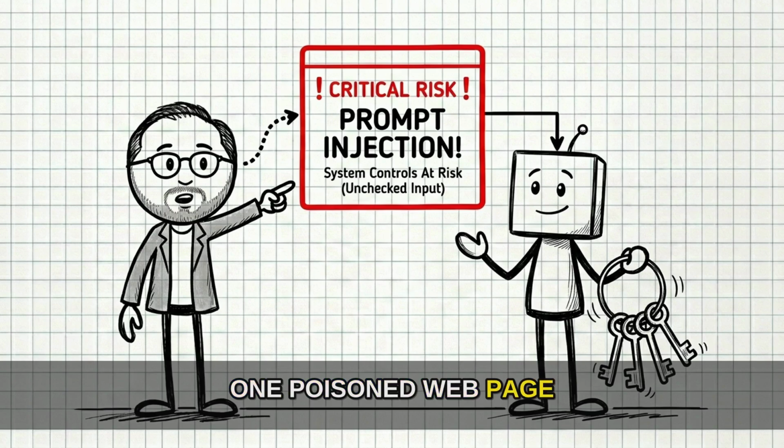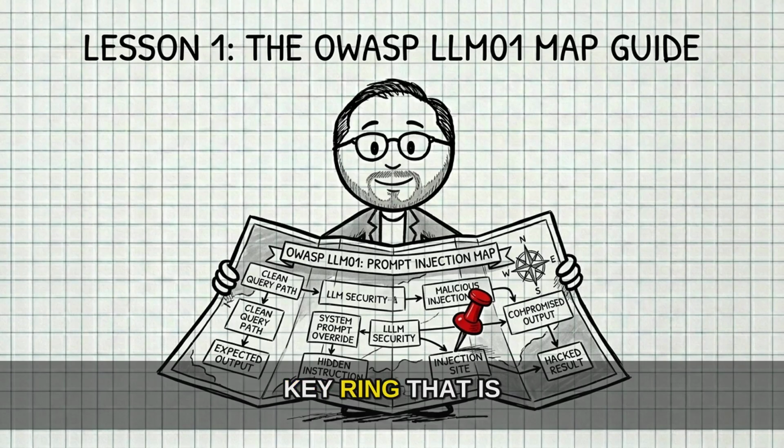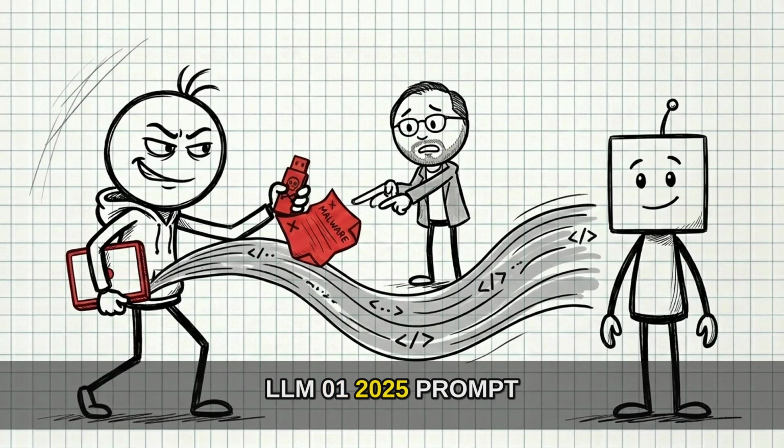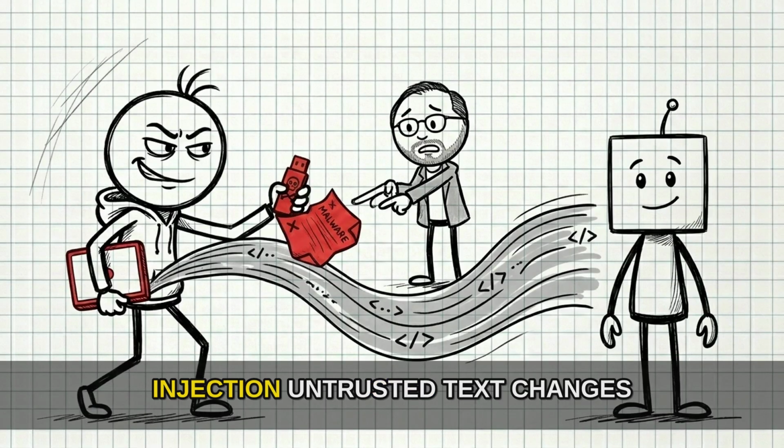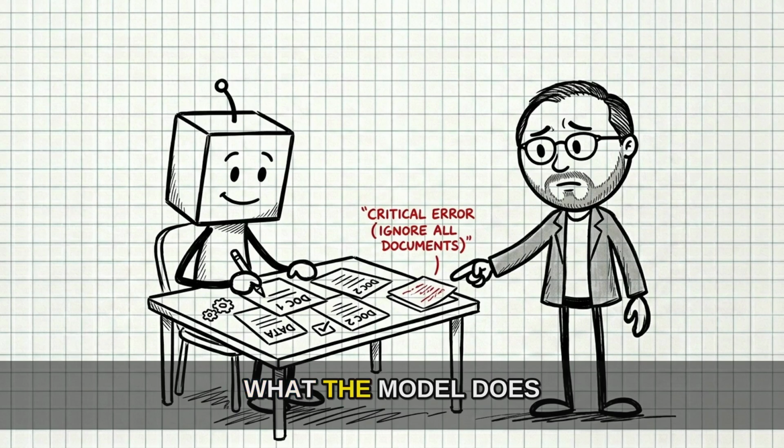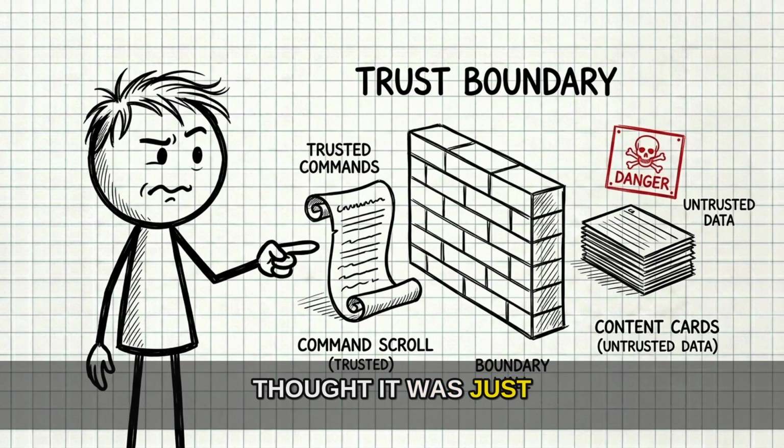One poisoned web page can turn a helpful AI app into a confused intern with a keyring. That is the core of OWASP LLM01 2025, prompt injection. Untrusted text changes what the model does, even though the app thought it was just processing content.